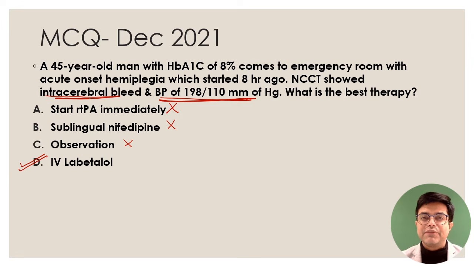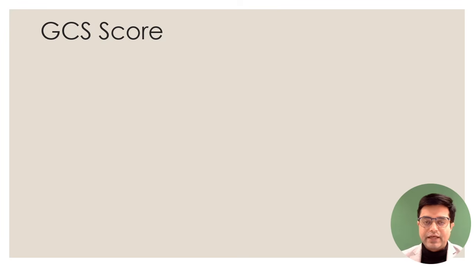If you just revise them, at least it makes sure that any direct indirect repetition becomes clear, because one-liners you will always be able to answer in the paper, right? So this is regarding the hemorrhagic stroke. Let's move further. And then we have the GCS score, the Glasgow Coma Scale score. It has been asked so many times in medicine and surgery, people still get it wrong. So at least read it twice before you sit in the exam, right?